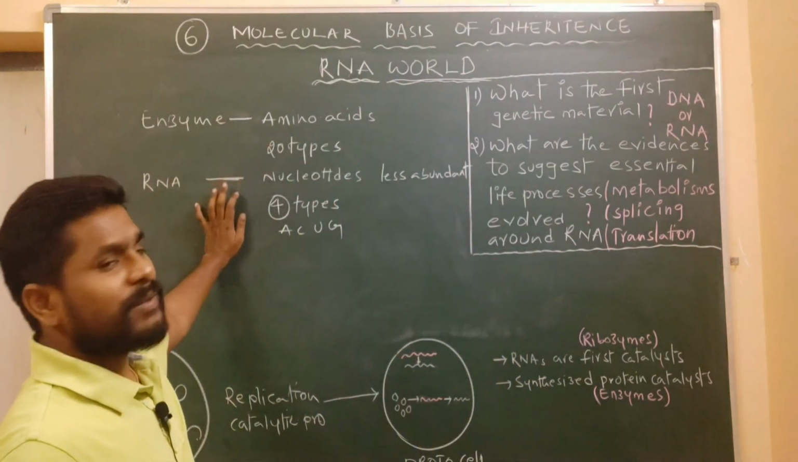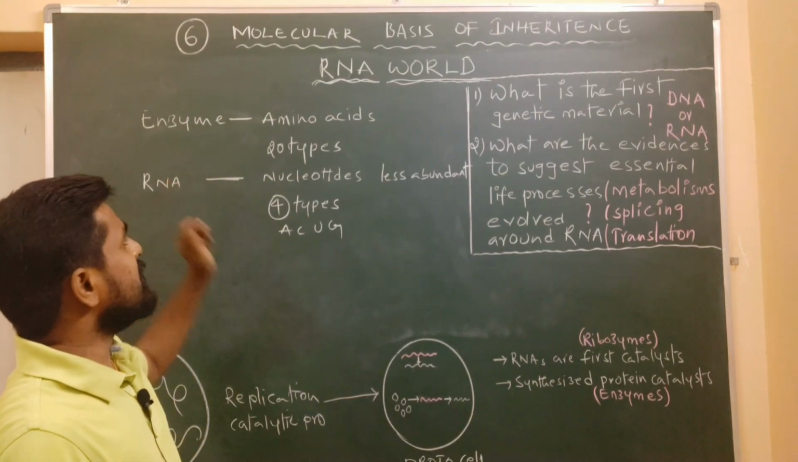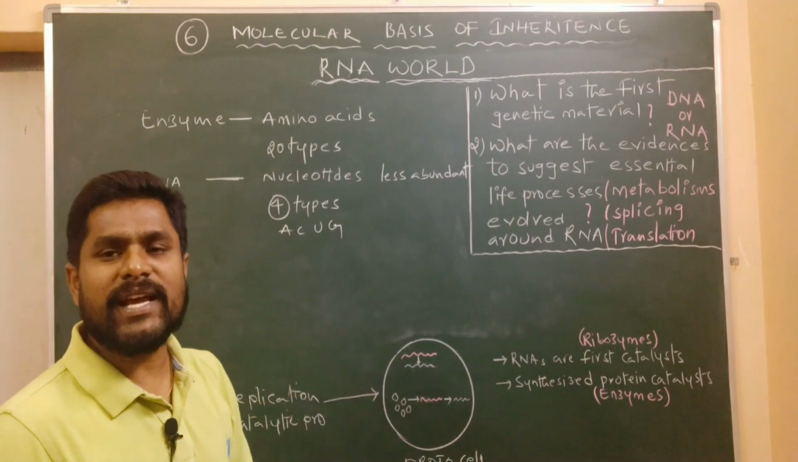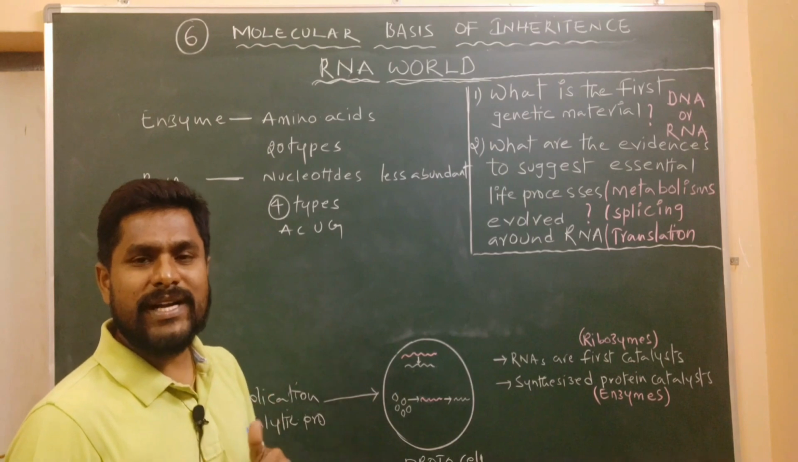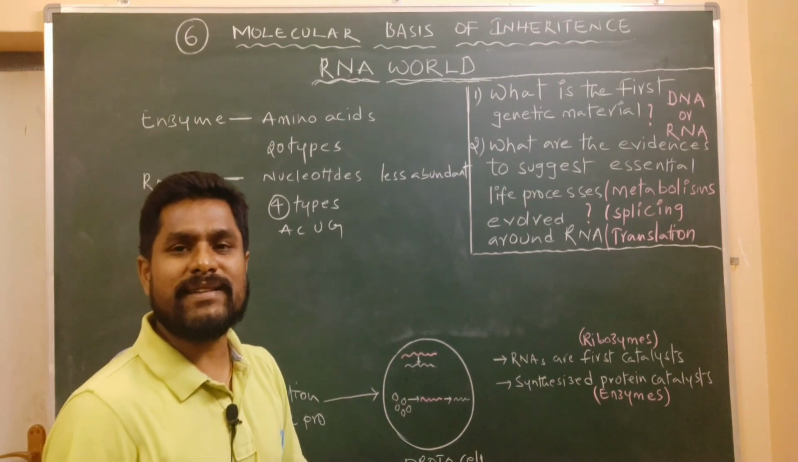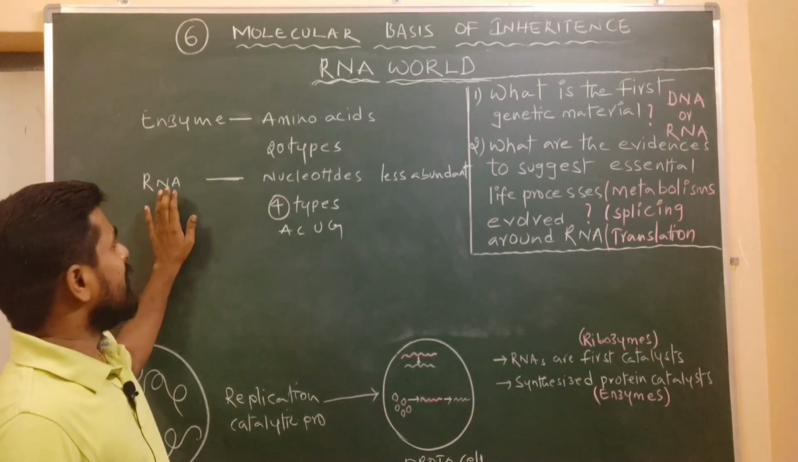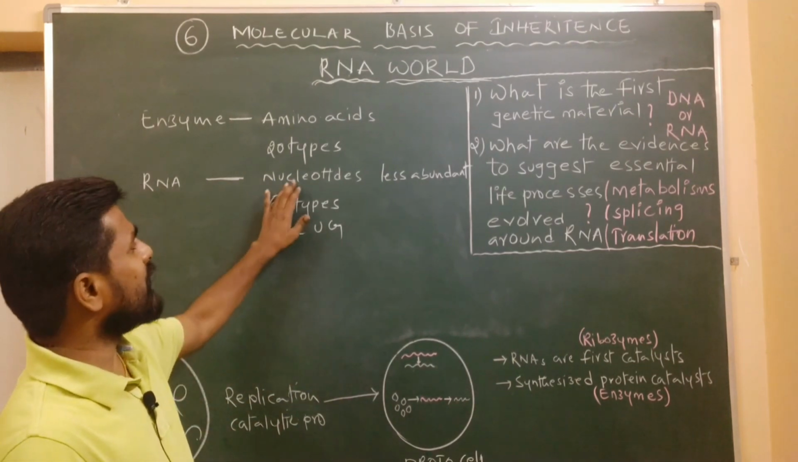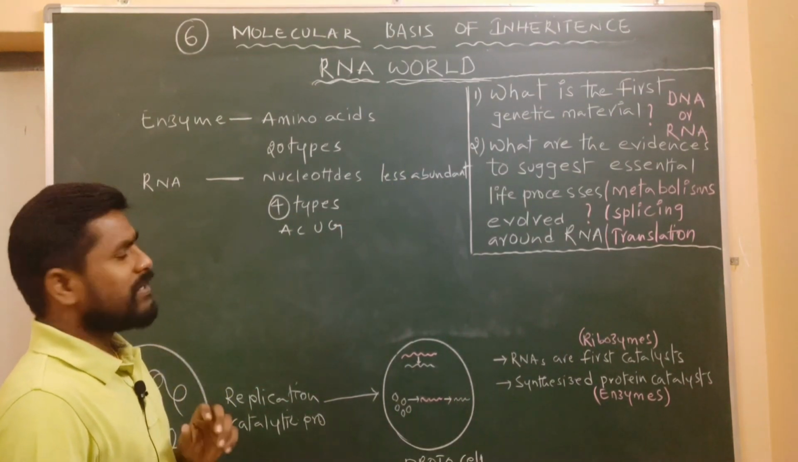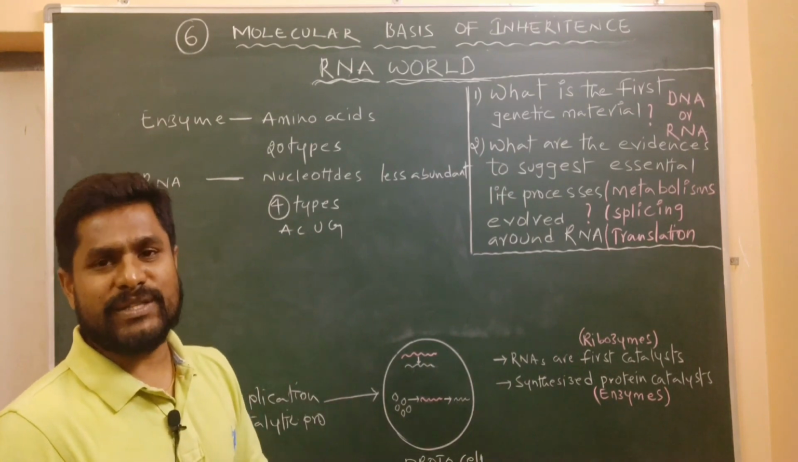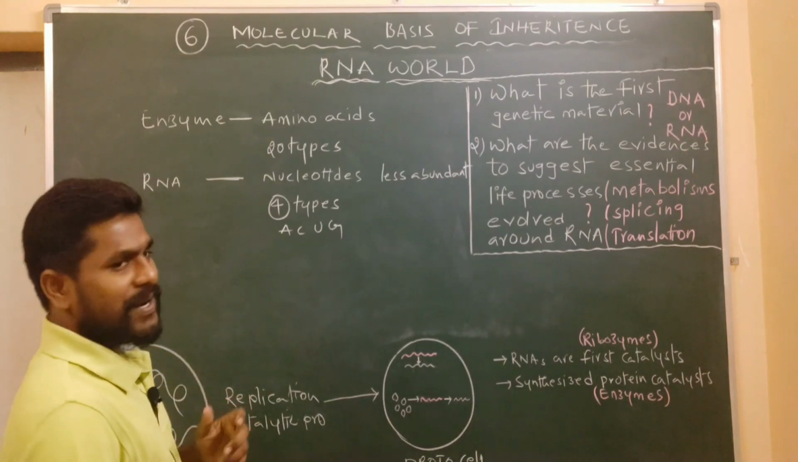Let's say enzymes. Enzymes are made up of amino acids. These amino acids are actually abundant in nature, and enzymes are made up of 20 different types of amino acids. Nothing but the enzymes have abundant and diversified monomeric units as their constituents. If we come to RNA molecules, these are made up of ribonucleotides, which are less abundant in nature, and that too only 4 types of nitrogen bases or 4 types of nucleotides are involved in the making of an RNA molecule.